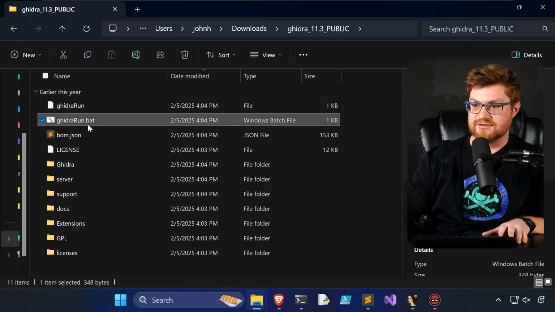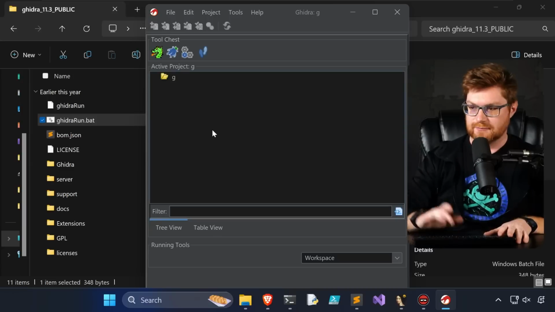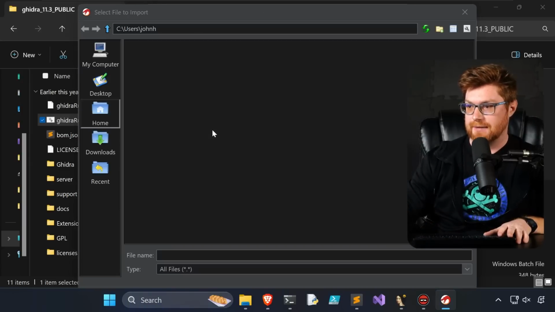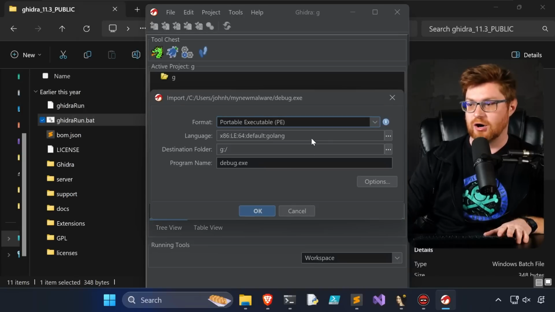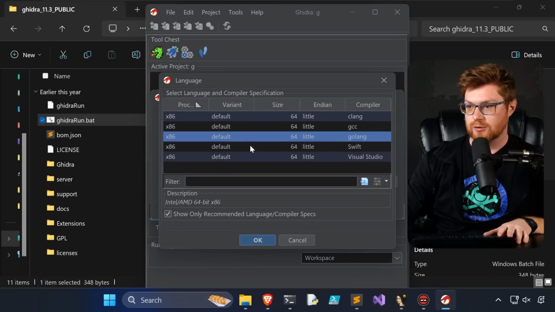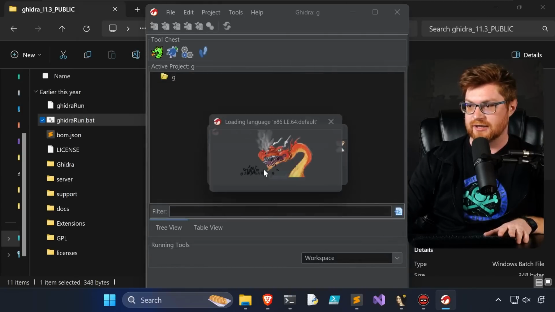Last but certainly not least, let's take a look at Ghidra. Same process, just to get a quick look. Let's open up my new malware. Let's look at the debug.exe first. Now this already knows, hey, the language is Golang. It can track that down, and let's click OK to let it analyze.